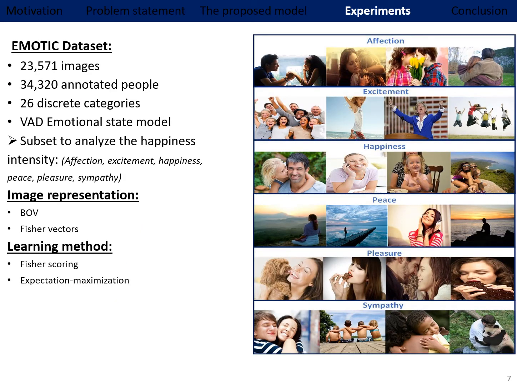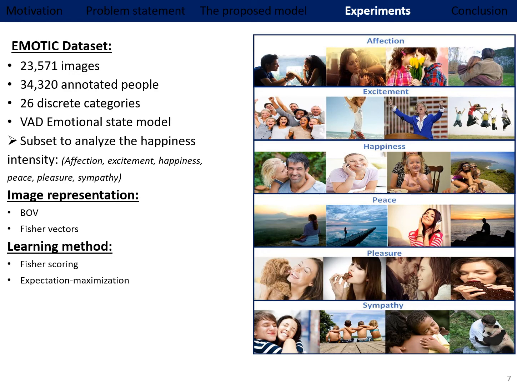So to validate our model, we used the EMOTIC dataset, which is a new dataset proposed in 2019. This dataset includes 23 thousand images and a huge number of people, 26 discrete categories, and is based on the VAD emotional state model.